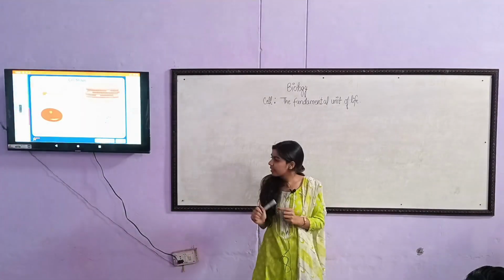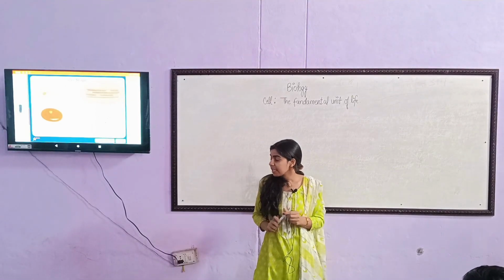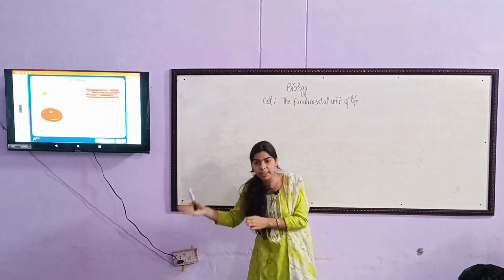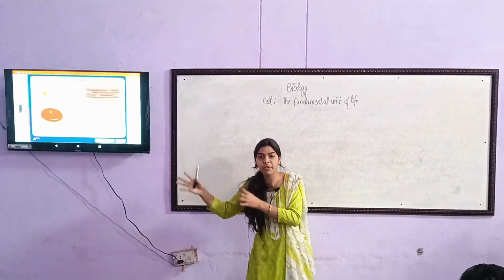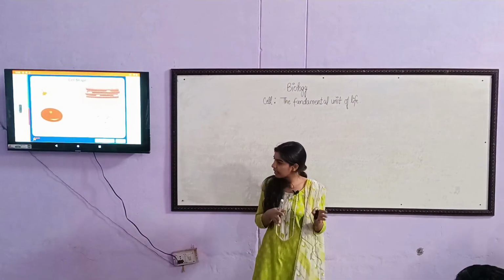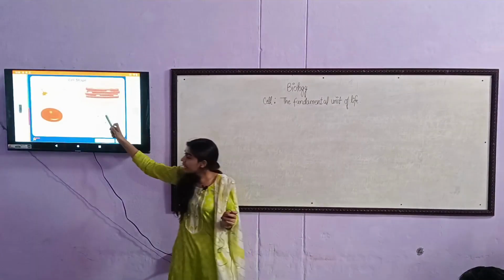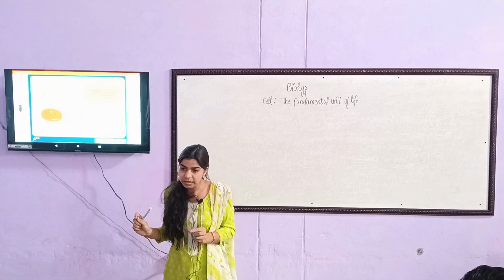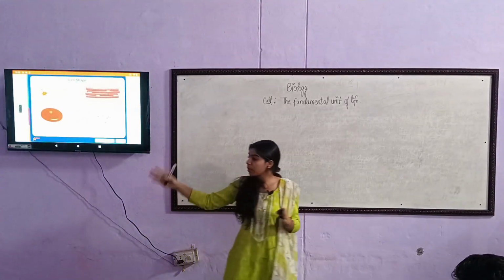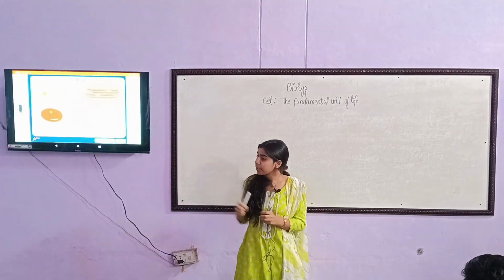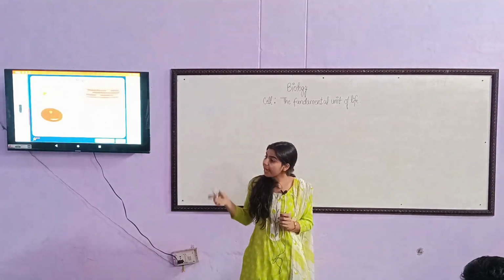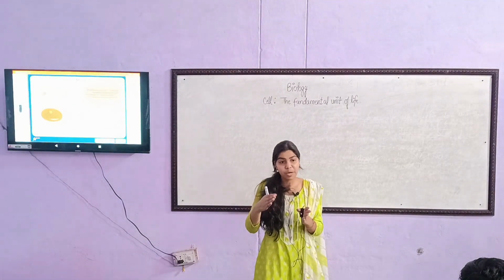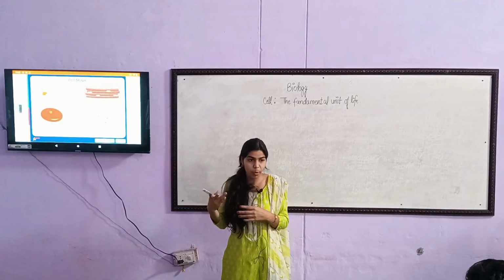And what does the nerve cell do? They transfer the message from the brain to our body parts and the message from our body parts to our brain. So that's why they are branched and long. They have to transfer a message, so they have long cells and they are also branched. Why? Because a message should be transported fast in our body.